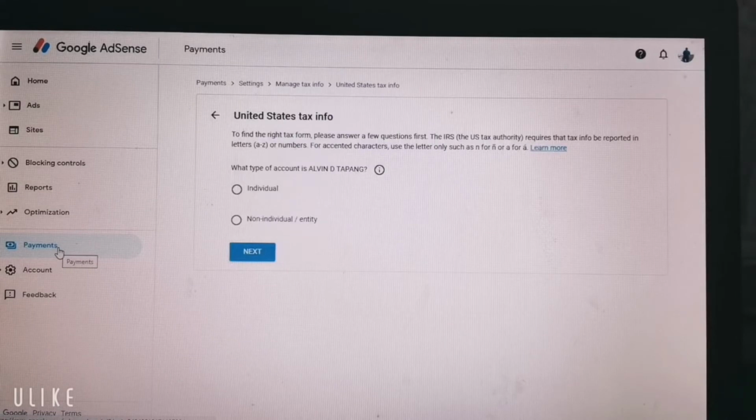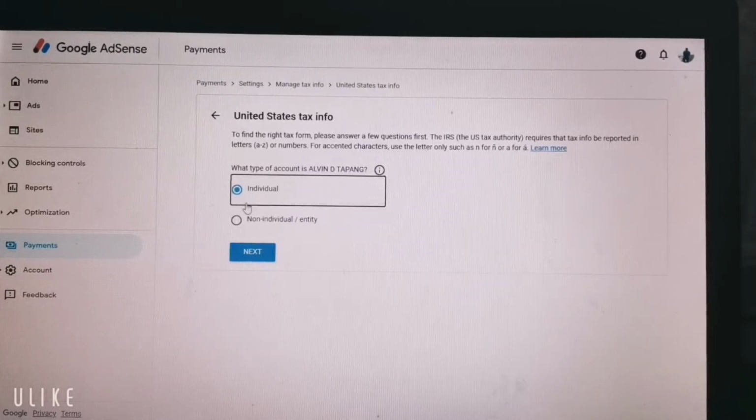Okay, now I will show you step by step how to create your United States tax information for non-US citizens. First, you need to log into your Google AdSense account, go to payment, and it will show you this United States tax info. Here we are going to choose individual. It will show you what type of account it is, Alvin Tapang. And then we choose individual. Again, click next.